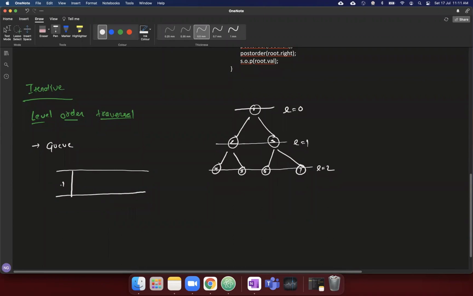Right now the queue is not empty. I will take the element out. So queue generally has two operations. One is enqueue. Just a minute.